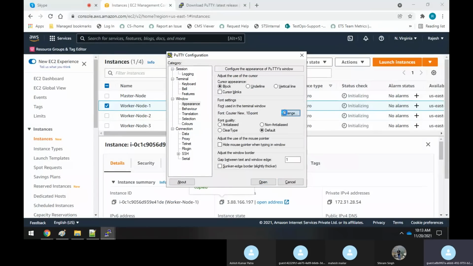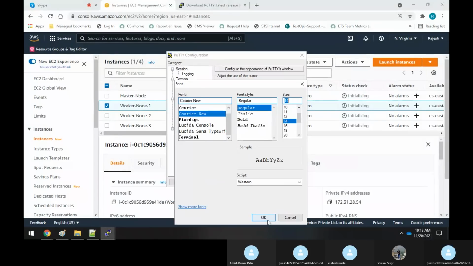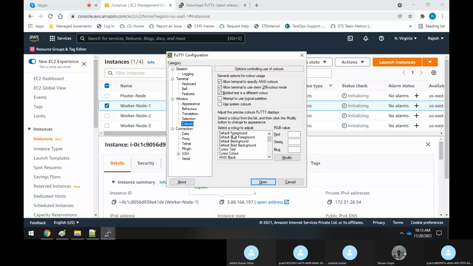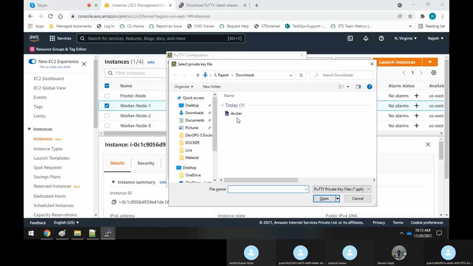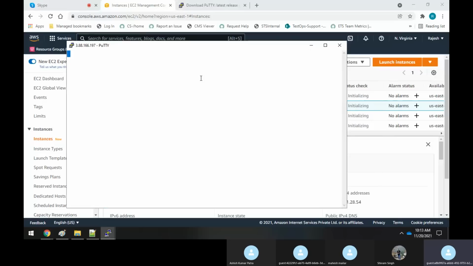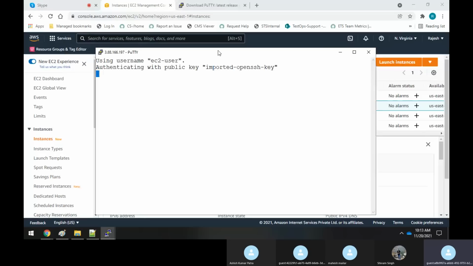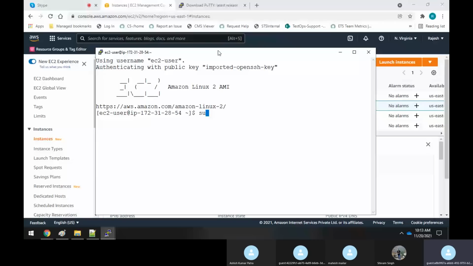Go to the appearance, change the size of the font or the color, go to the color, just select the foreground as default. And here come to the SSH, click on the auth, same thing. Just browse it, click on this docker.ppk and then open it. Now you are logged into the second node, I mean worker one. Okay, now we are logged in. So I have to switch to the super user like this. This is the first machine, this is master, and second like that.